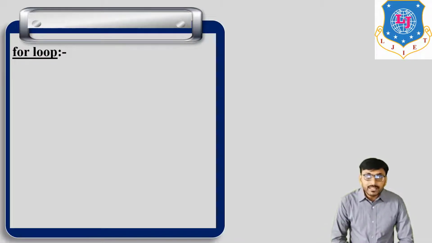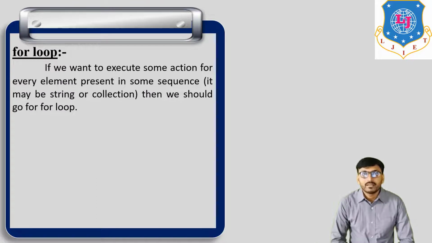So first one is the for loop. If we want to execute some action on every element present in some sequence, then we should go for a for loop.